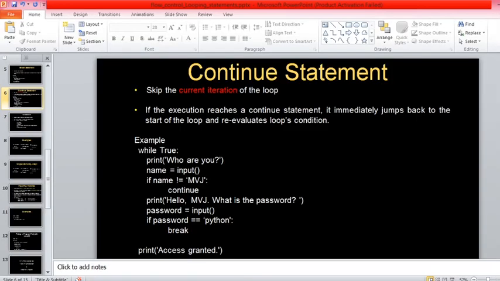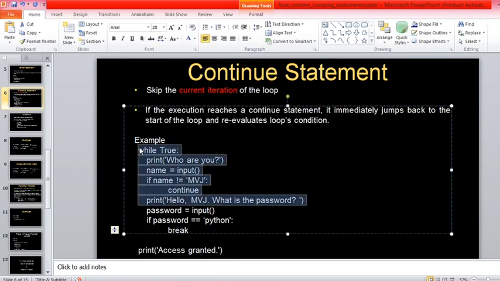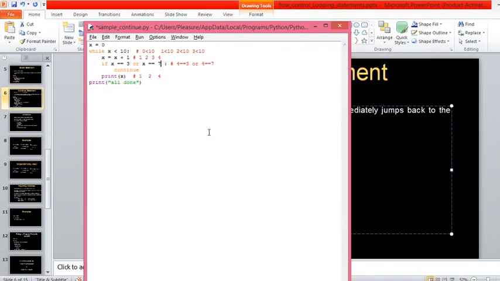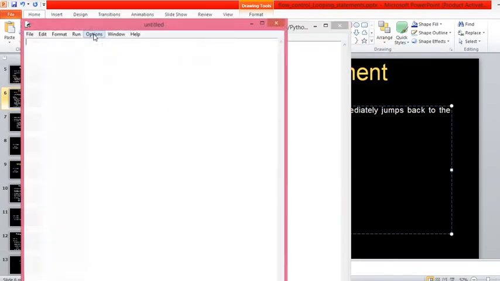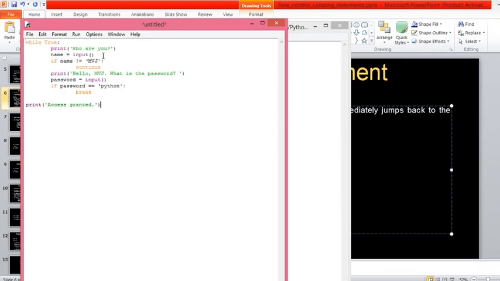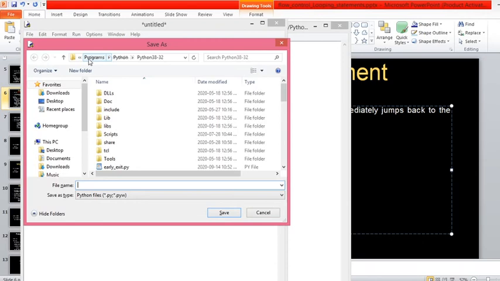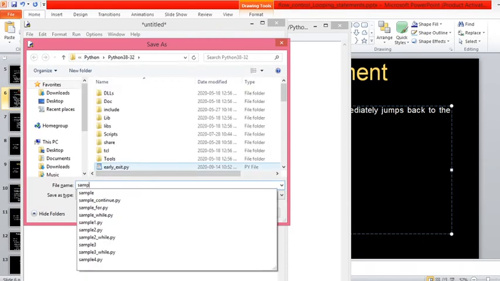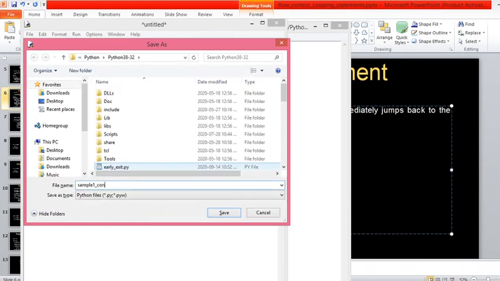Look into this example here now. So we have this statement, I'll execute this one. Now this is sample 1 of continue.